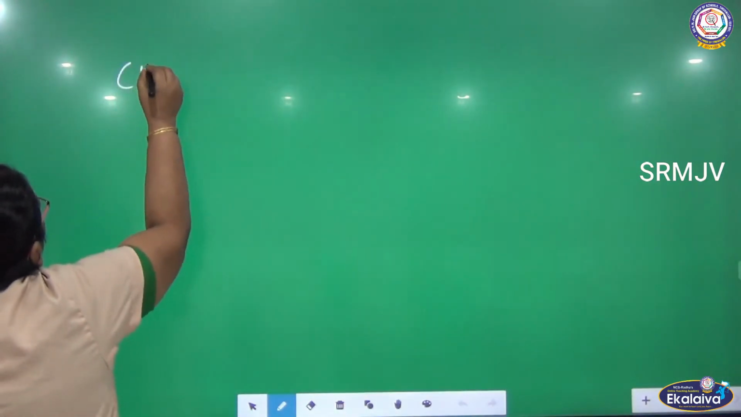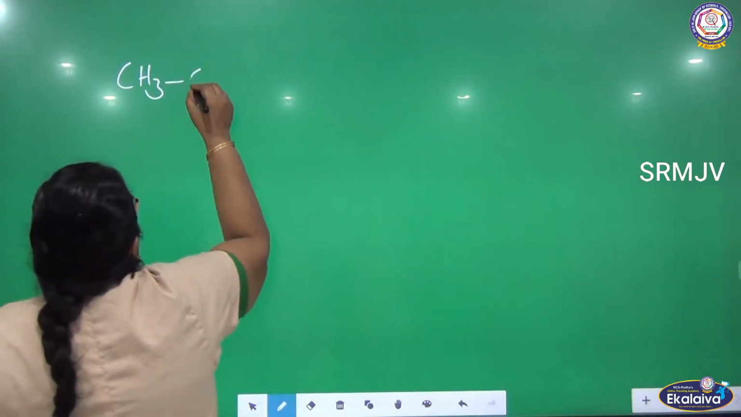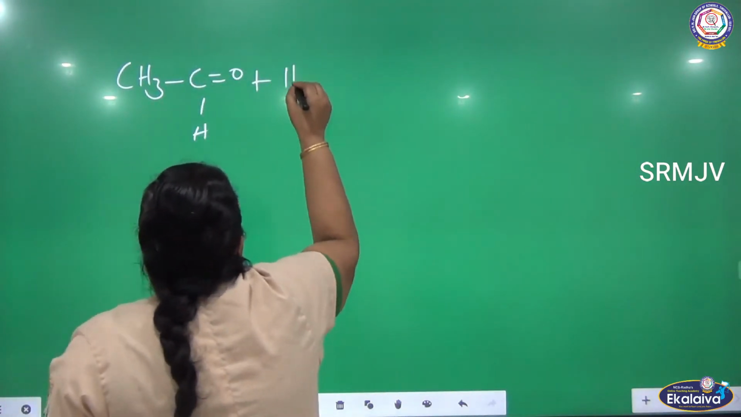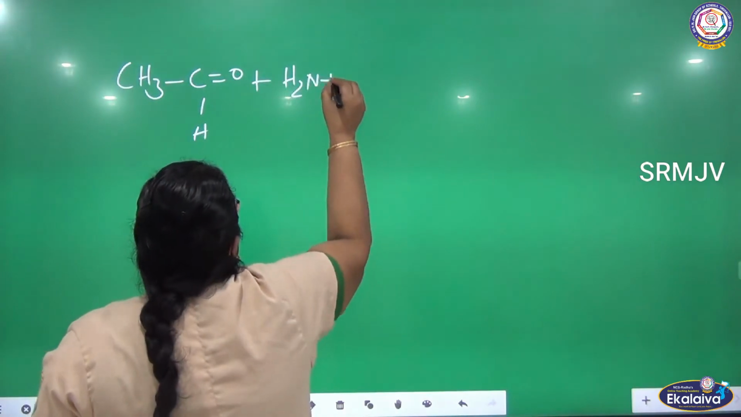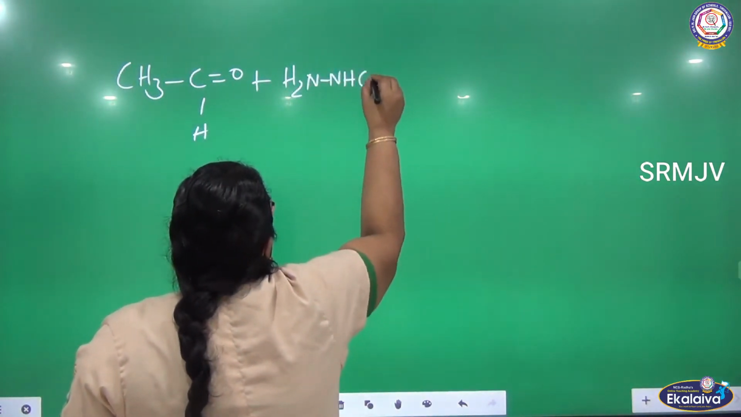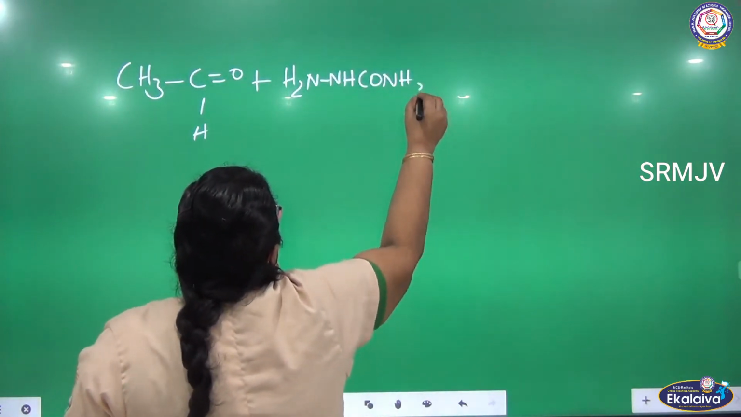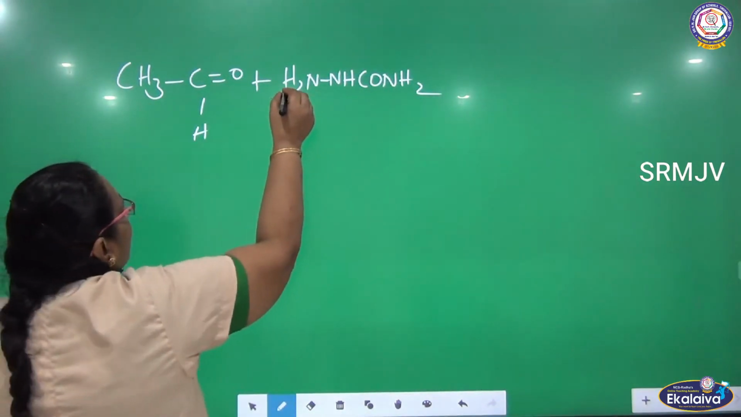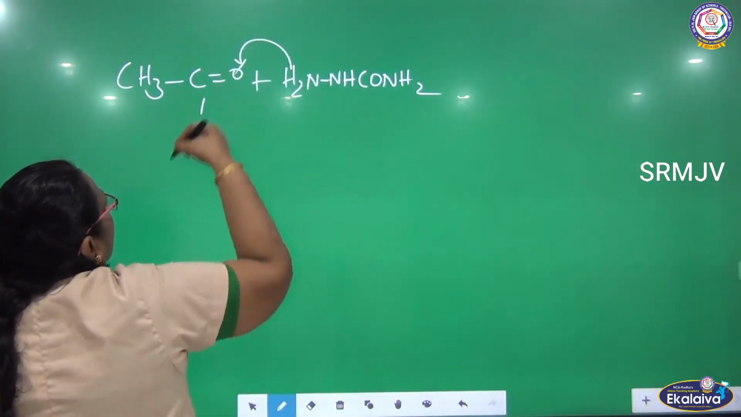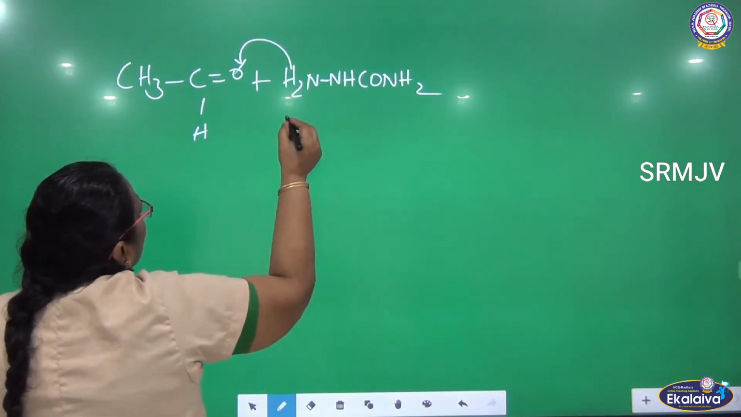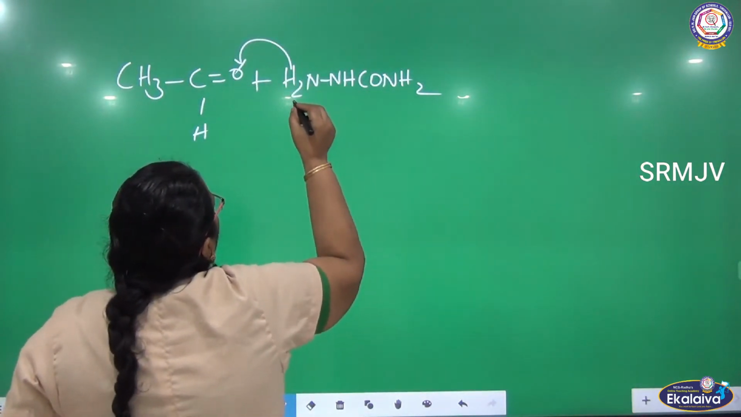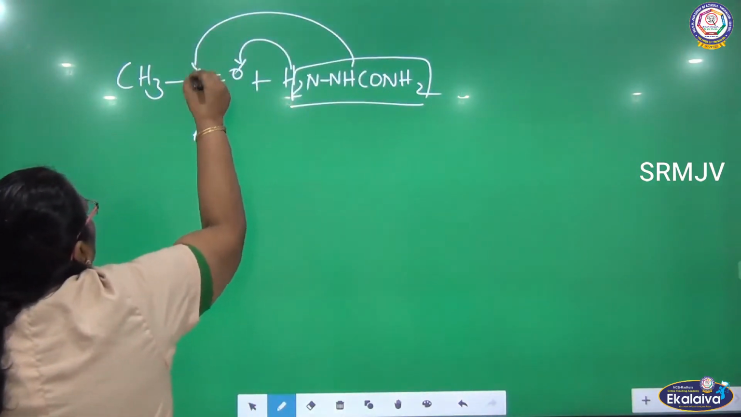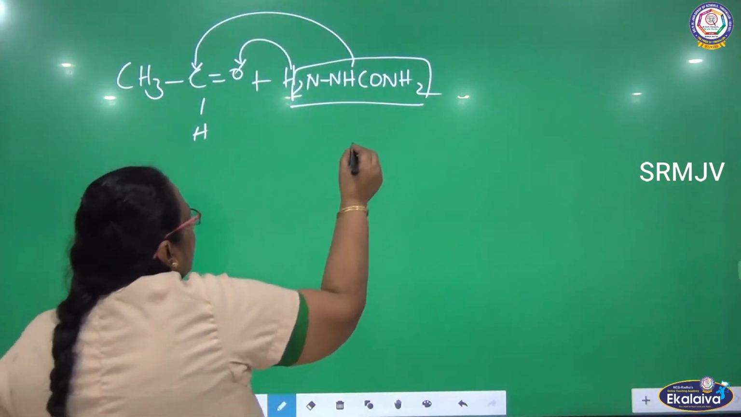Let me see now. So CH3, C double bond O, hydrogen, when it reacts with semicarbazide. Let me split the semicarbazide. Listen, there are two hydrogens here. So one of the hydrogens is removed and added here, and another hydrogen will be there. So together this species will be added to the carbon. So what will you be getting? Let me check the reaction.